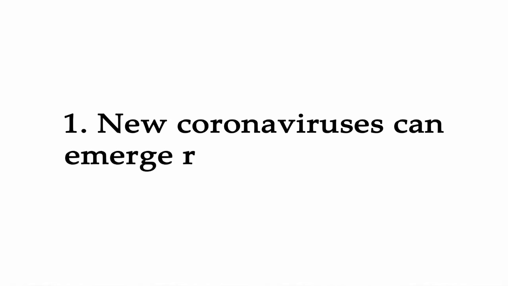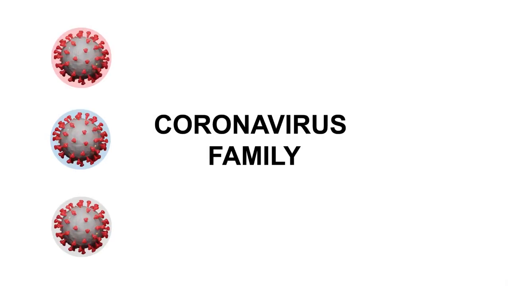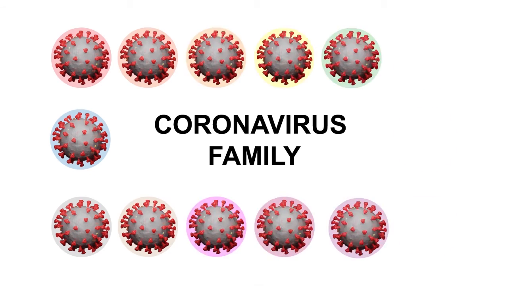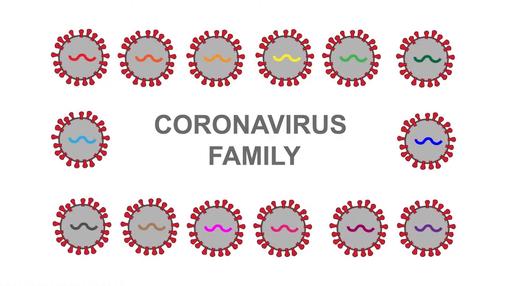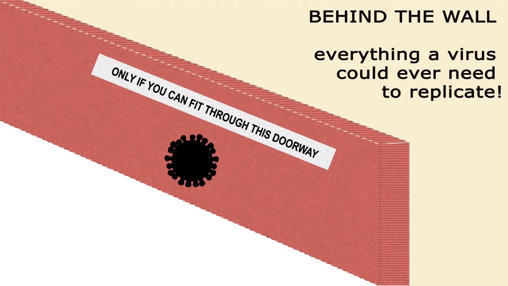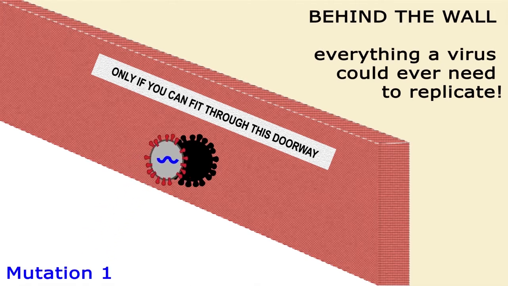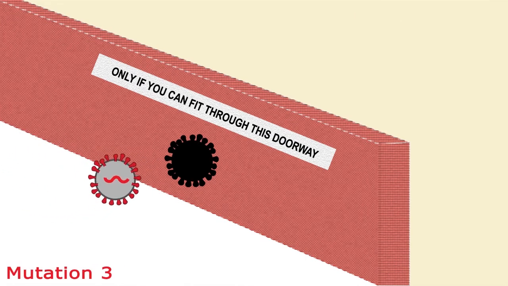Firstly, the coronavirus family can create new members relatively quickly. This is why the family is so big. New coronaviruses can be created through small changes in their genetic material called mutations. If a beneficial mutation occurs, then the new coronavirus will have new features which are favoured and help it spread. However, this can take a very long time.